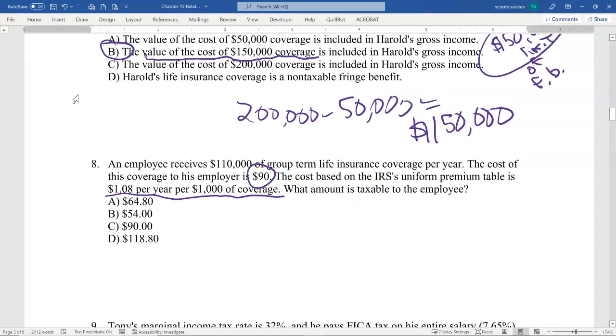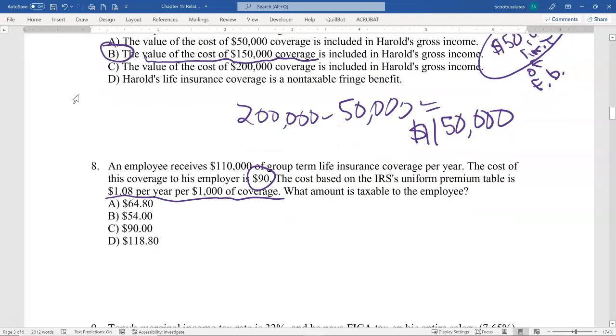So we're going to start with doing what we did up here. In this case, they had $110,000 of total coverage. We said $50,000 of that is just going to be treated as a fringe benefit, and the remaining $60,000, the cost of that is going to be included. Well, what does that mean exactly?